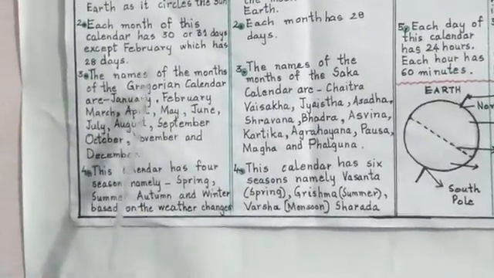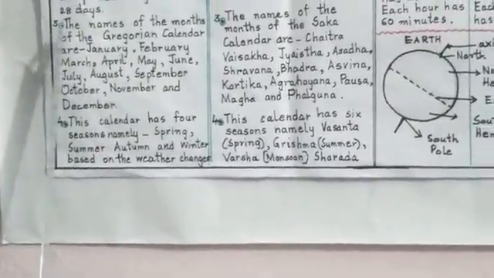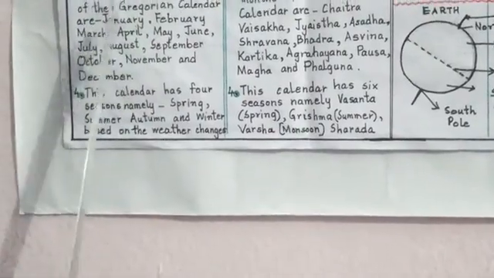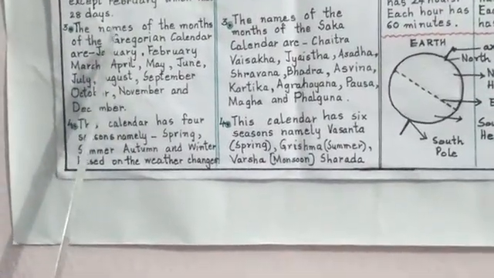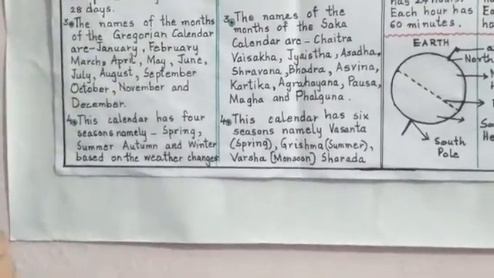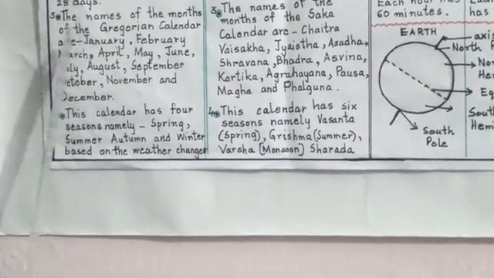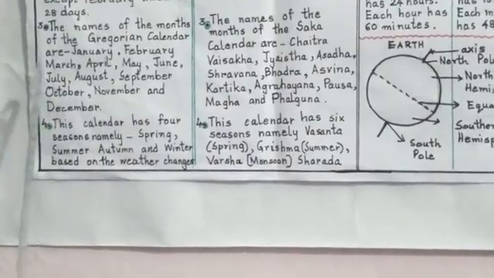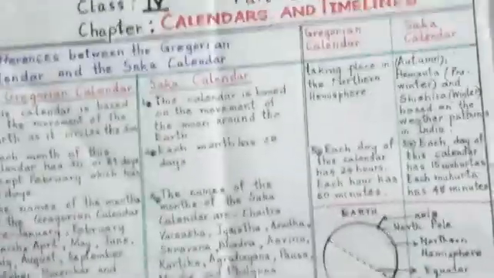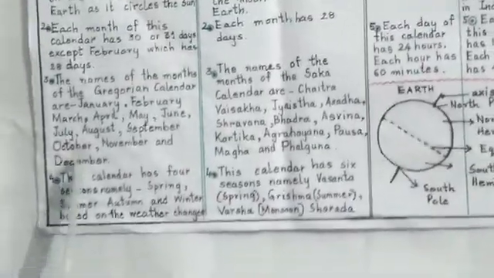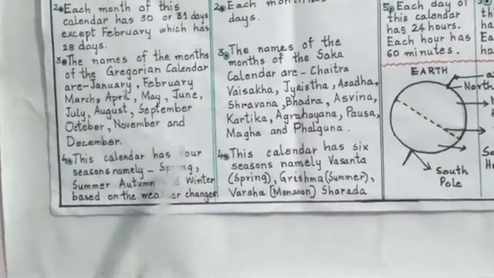So each month of the Gregorian calendar has 30 or 31 days. The names of the months of the Gregorian calendar, you know them very well because you have learned them since the pre-primary classes. They begin with January and then February, March, April, May, June, July, August, September, October, November and December. This calendar has 4 seasons.